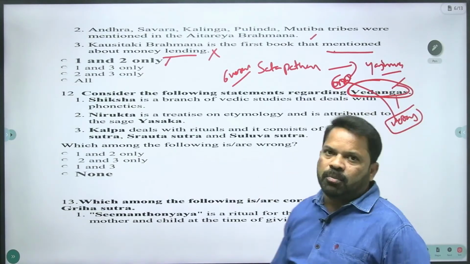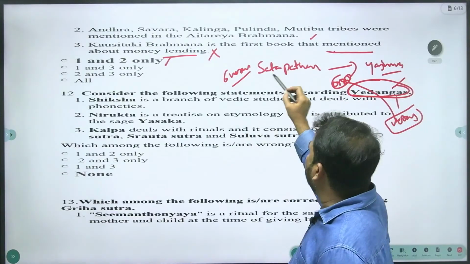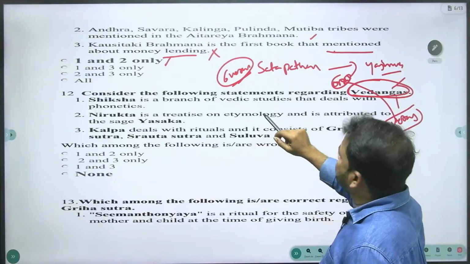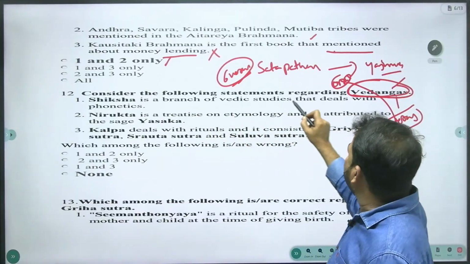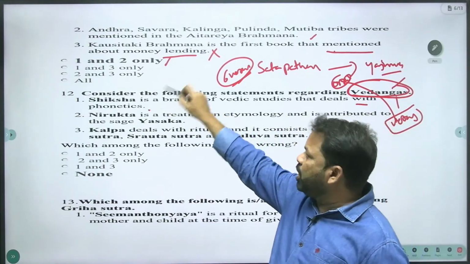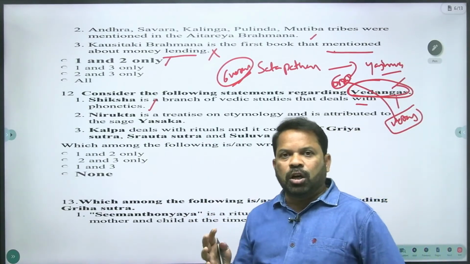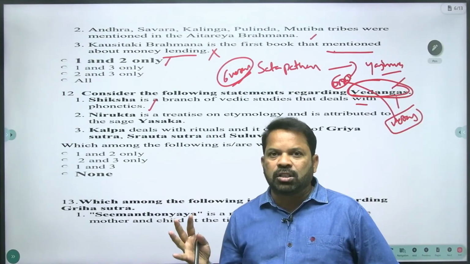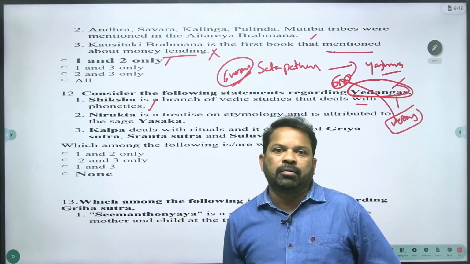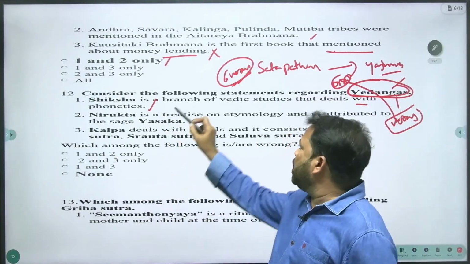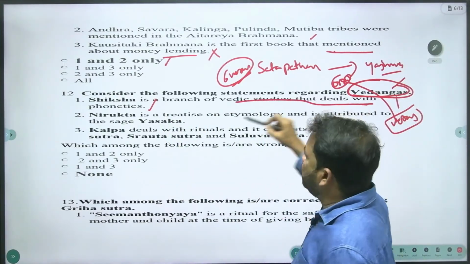They are auxiliary disciplines. So we have 6 Vedangas: Shiksha, Nirukta, Vyakarana, Chandas, Jyotisha, Kalpa. The first one is Shiksha. Shiksha is a branch of Vedic studies that deals with phonetics.